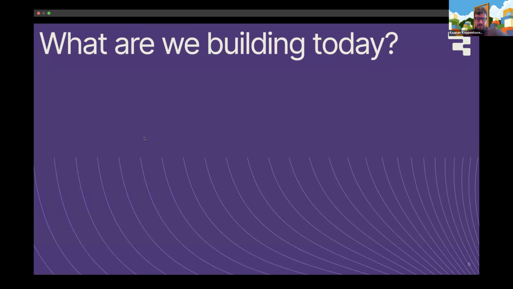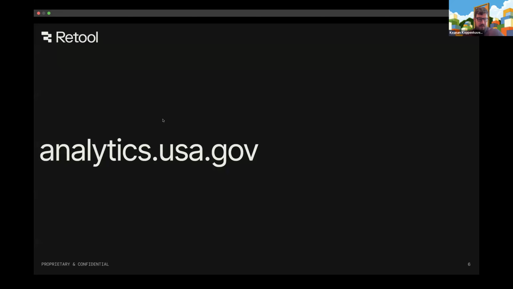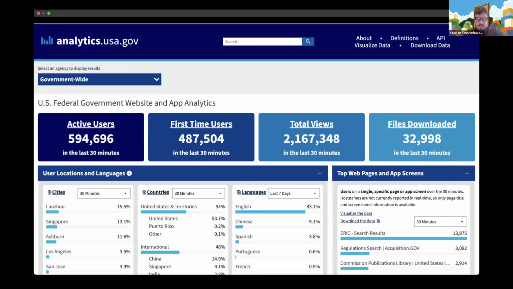Let's get a little bit more specific, right? So it turns out there's this URL right here, analytics.usa.gov. And I stumbled across this the other day, and I noticed that it's a cool dashboard of exactly what's going on across all of the different federal government websites and apps. So basically anything that has a .gov URL on the end, you can just go to this website right here, and you can look at exactly what's going on with the different properties and what languages people are accessing in, what cities people are coming from, all the stuff you might expect to see in a Google Analytics account or something like that. Is public information across all these federal government websites.